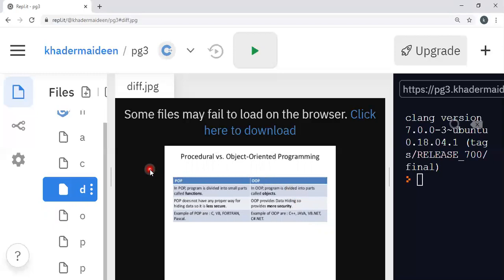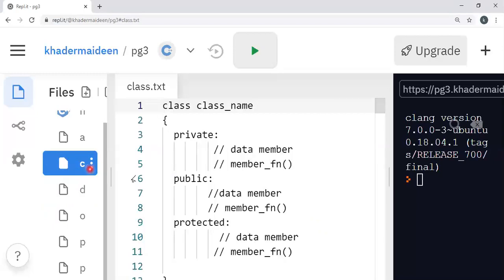Now let us see how to define a class. A class is a user-defined type which holds both data and functions. So this is the general syntax for defining a class.